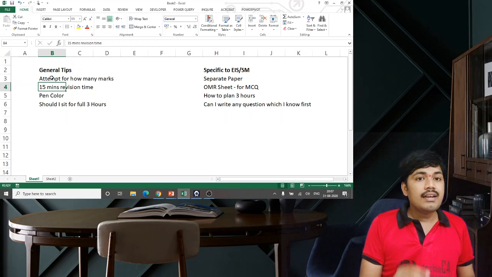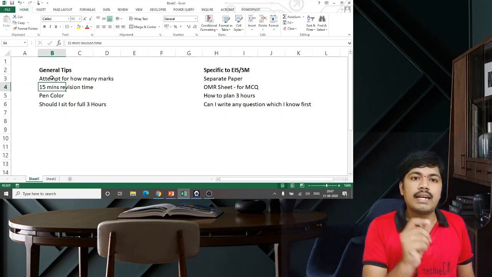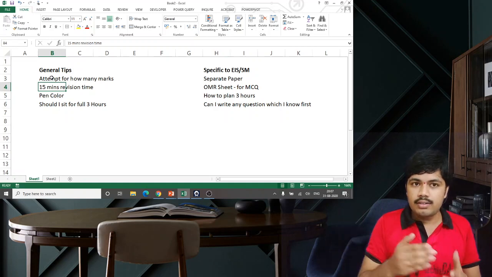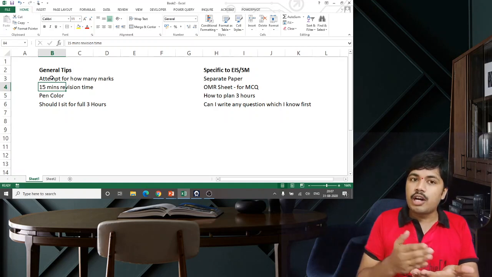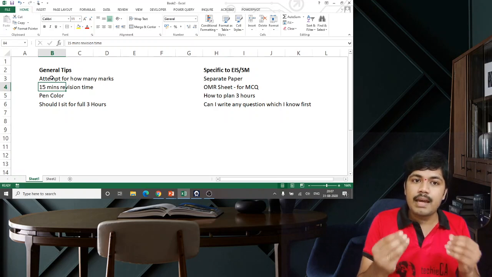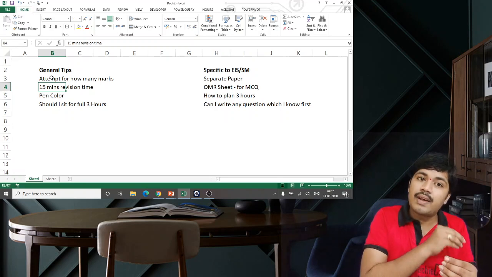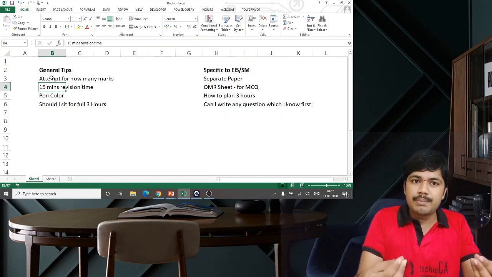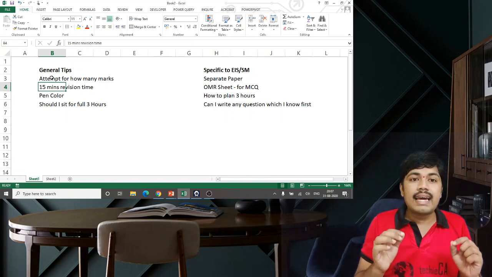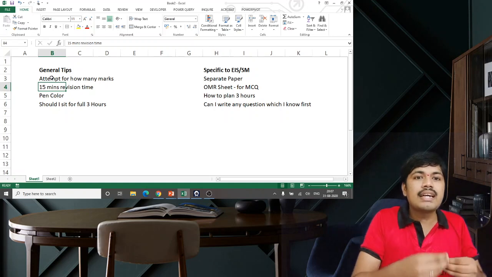Number 2, a 15-minute revision time will be provided. Usually your examination will start at 2 o'clock and end at 5 o'clock in the afternoon, but they will start your exam at 1:45 itself. They will permit you into the examination hall at 1:30 and give you the question paper at 1:45. 1:45 to 2 o'clock is the grace period they have given you.